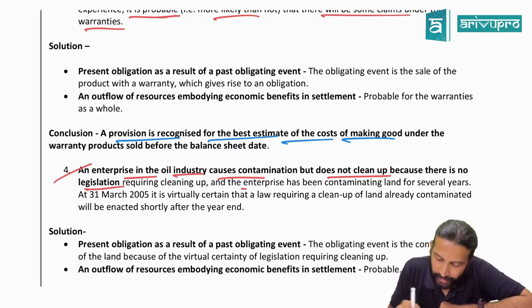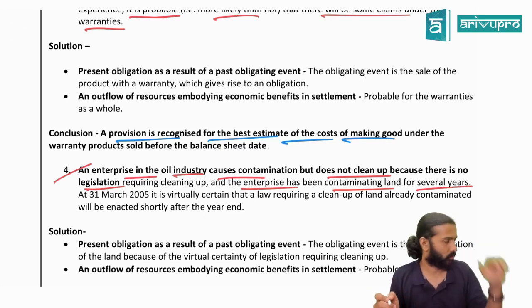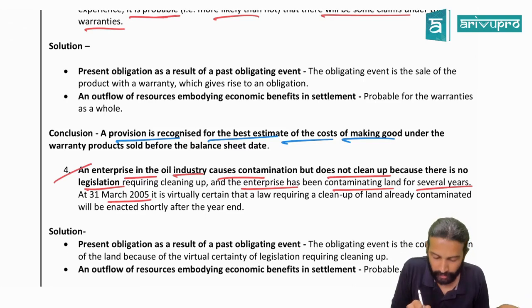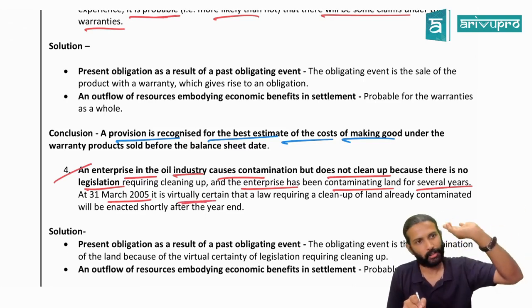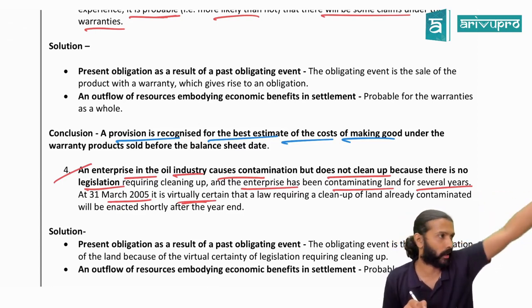And the enterprise has been contaminating the land for several years. This has been going on for a lot of years now. At 31st March 2005, it is virtually certain. Virtually certain means almost sure, more than 95% probability.